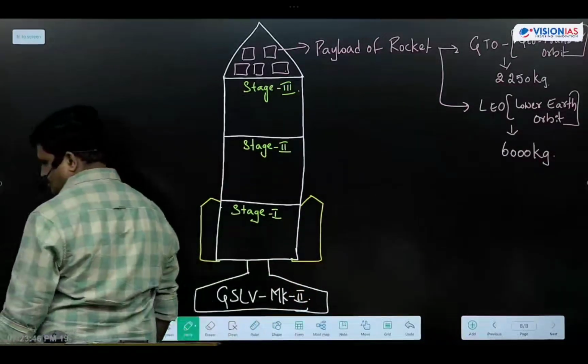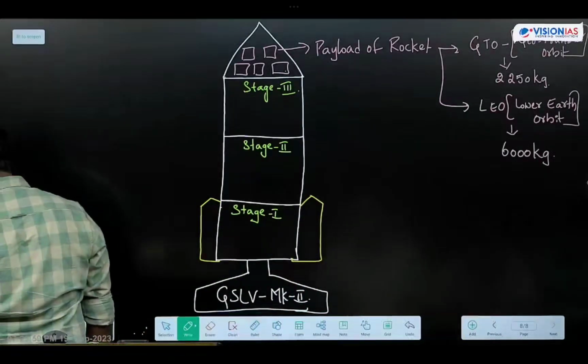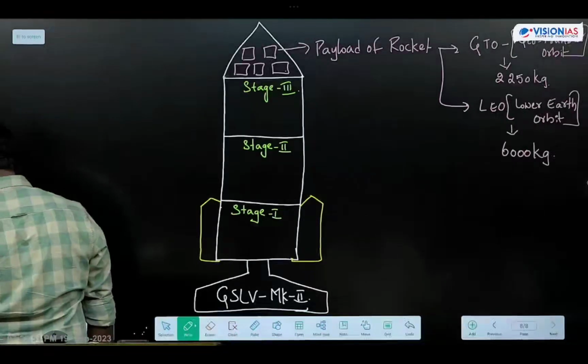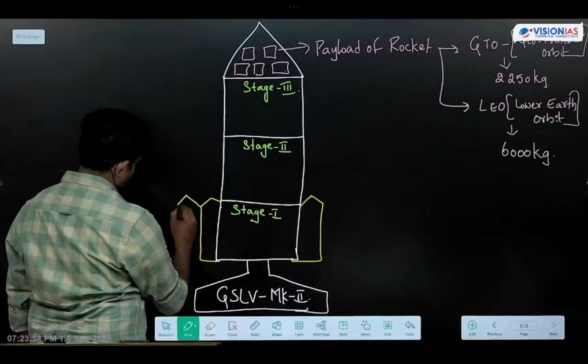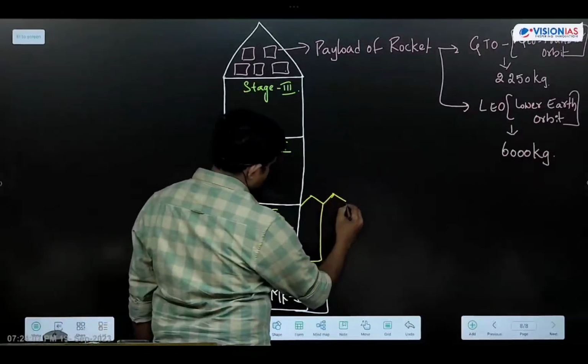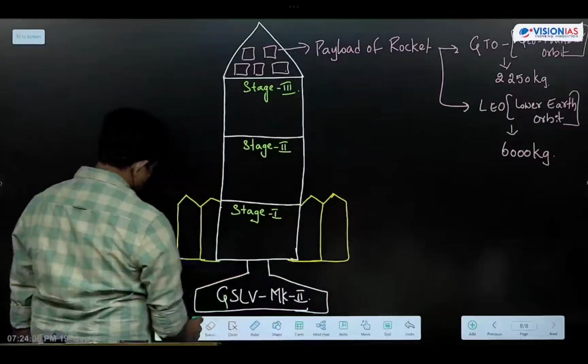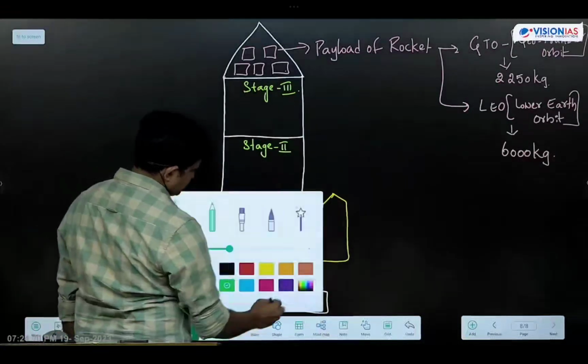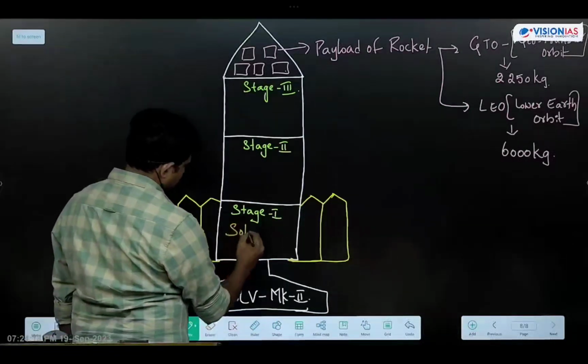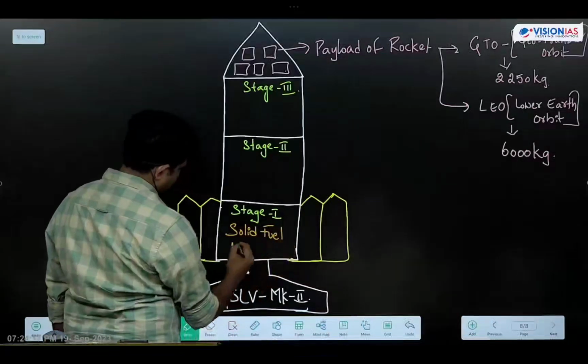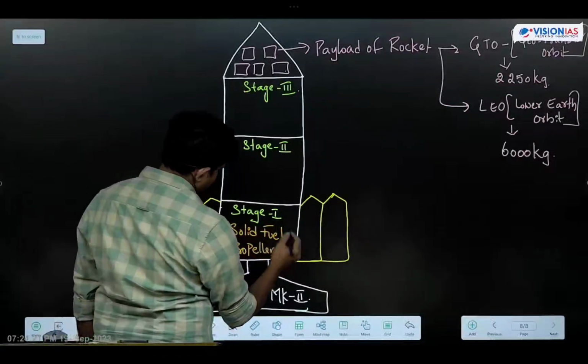Strap-on motors or booster straps. There will be 4 strap-on motors. Next one is the first stage. What is the fuel that is used in stage 1? Solid fuel propellant. Solid fuel propellant is used in the first stage.